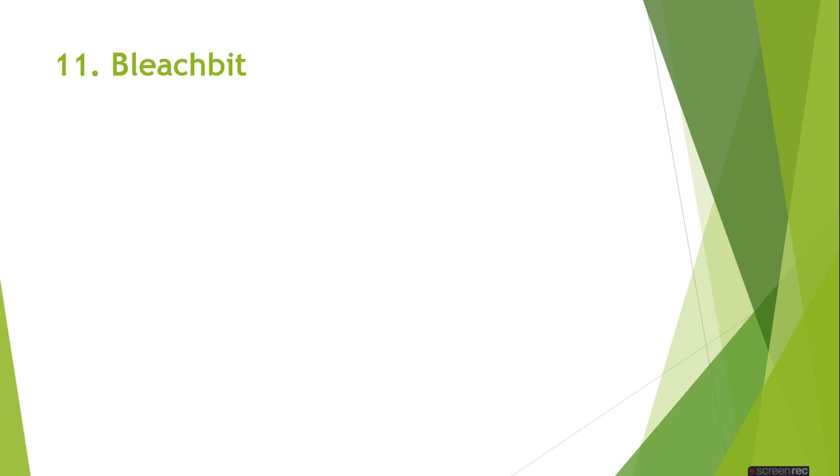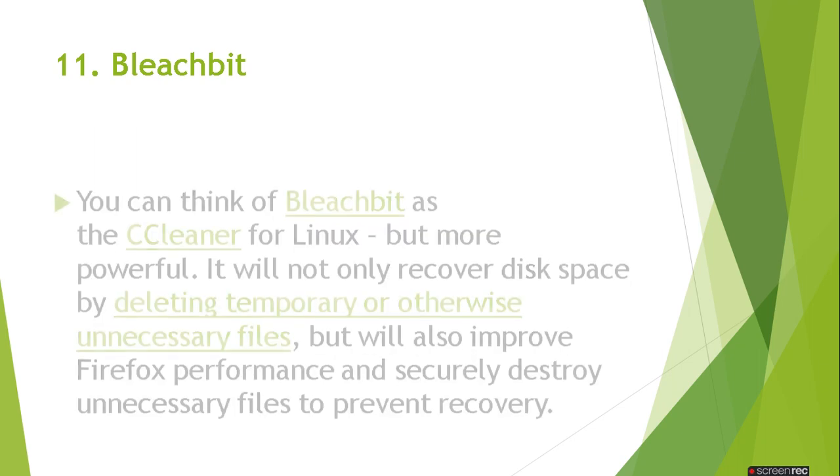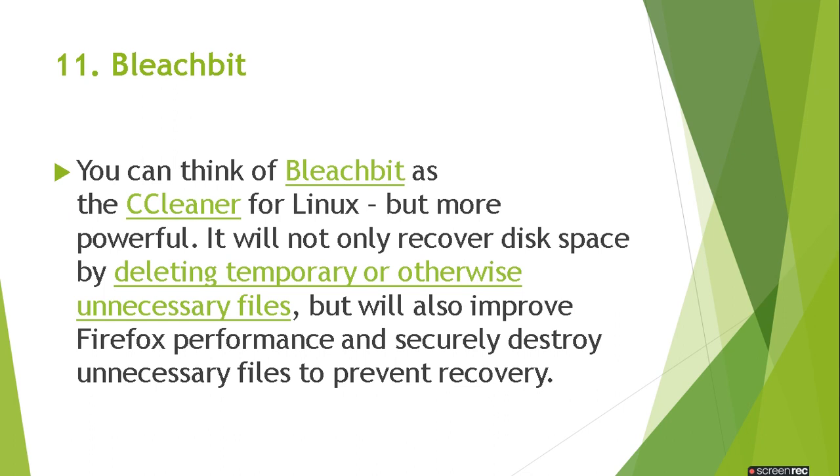Our 11th option is BleachBit. You can think of BleachBit as the CCleaner of Linux, but it is more powerful than CCleaner. It will not only recover disk space by deleting temporary files or other unnecessary files, but will also improve Firefox performance and securely destroy unnecessary files to prevent recovery.